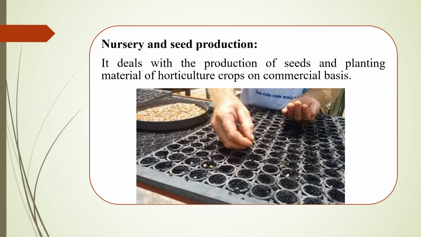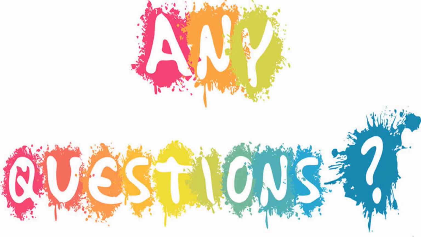Apart from these main branches of horticulture, there are some other branches like viticulture and enology. The study of grapes is known as viticulture, and the study of making wine is known as enology. This is all about different branches of horticulture.